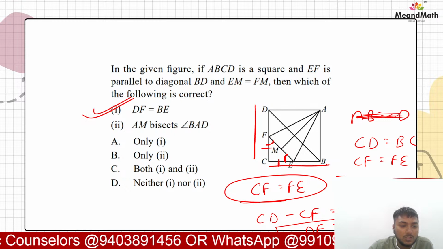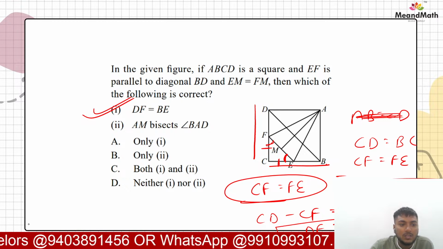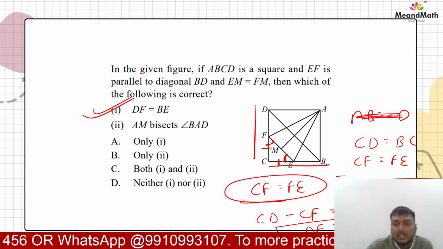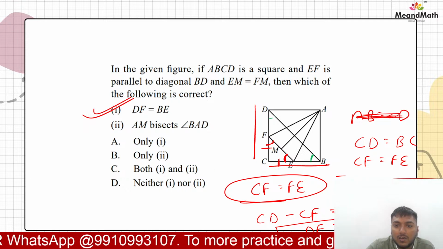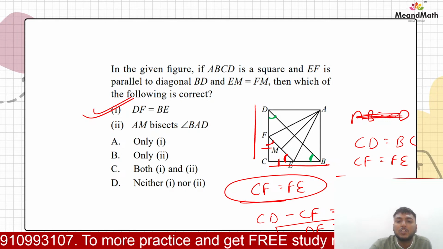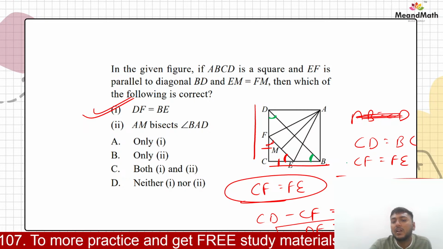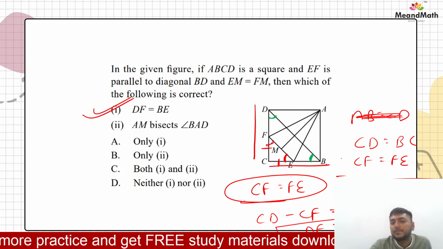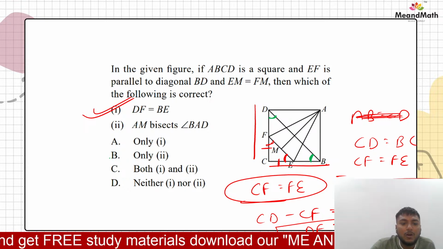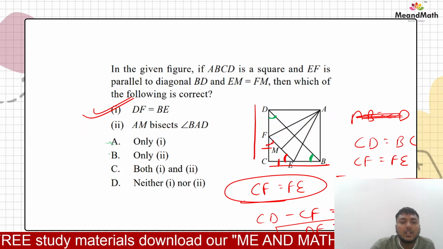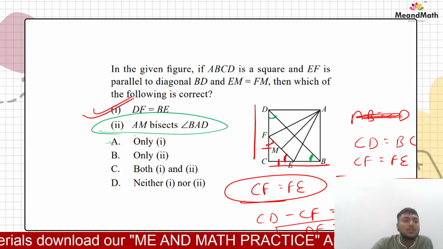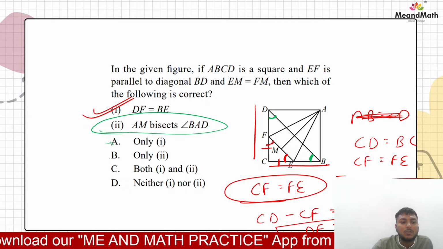Because we could not do the congruence only because we did not have any other property other than these two angles are equal. This is 45, this is 45. इसके अलावा we did not have much option to prove that these two triangles are congruent, right? Okay, so first option तो correct है. Now we cannot say that option A is correct, or option C is correct. We have to check for the second option also.